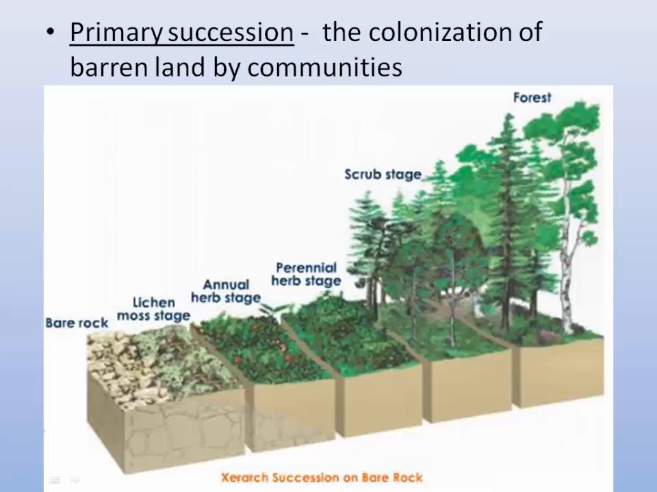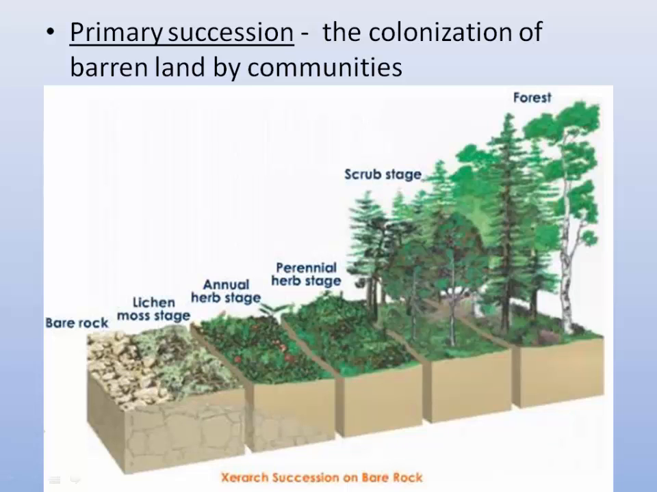The first type of succession that we're going to talk about is called primary succession. And that's when you have bare land that's colonized and becomes a climax community. Primary succession starts with bare rock. There is no community there. There are no living things there. It starts with just bare rock. And it goes through some predictable stages.